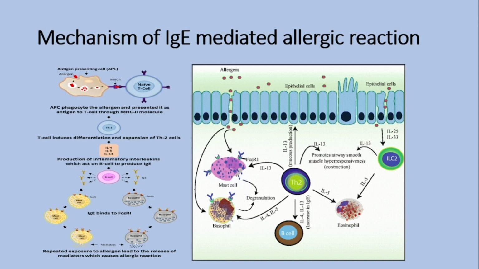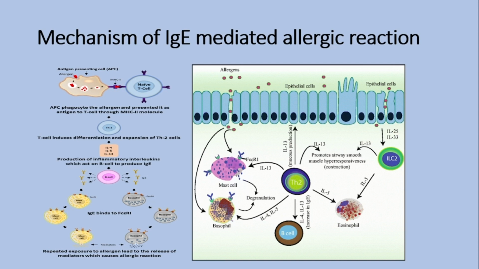The naive T cells recognize the MHC II antigens on the APCs and induce the differentiation and expansion of T helper cells, also known as Th2 cells, leading to production of the inflammatory interleukins, specifically interleukins 4, 5, and interleukin 13.